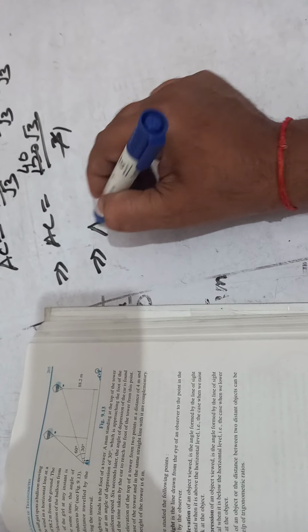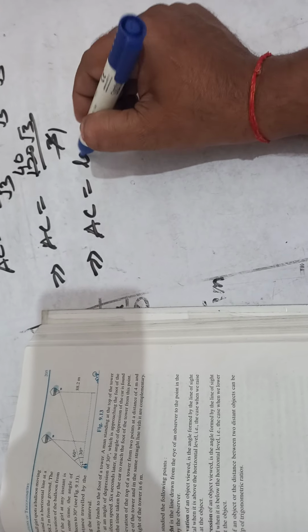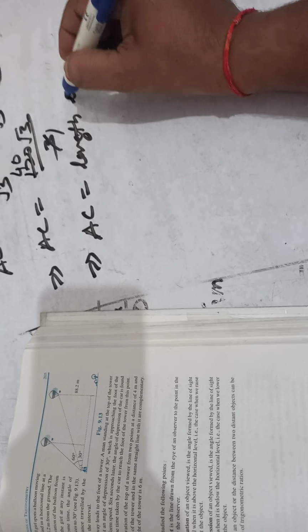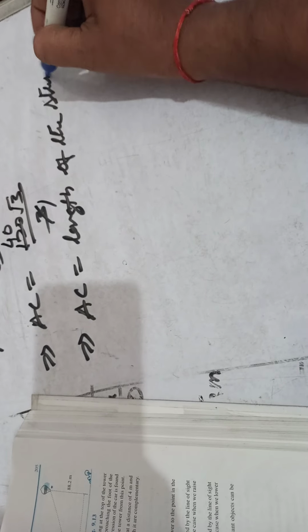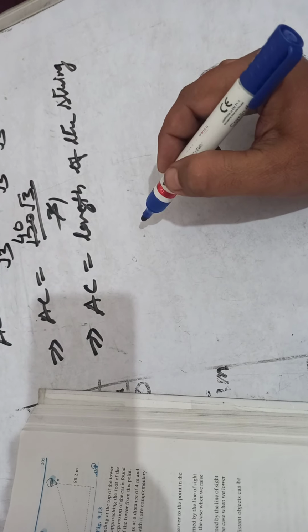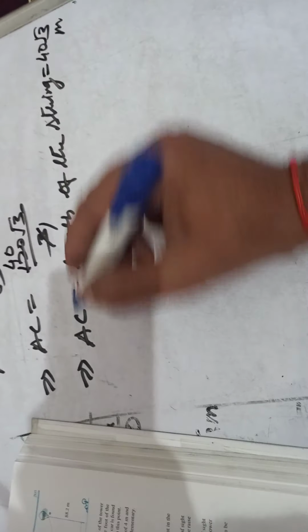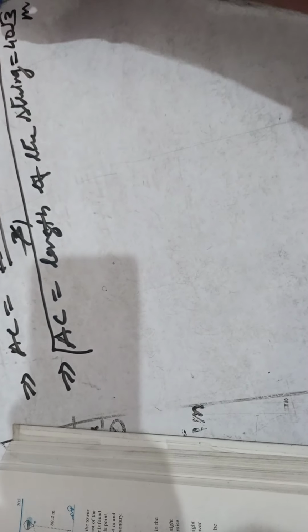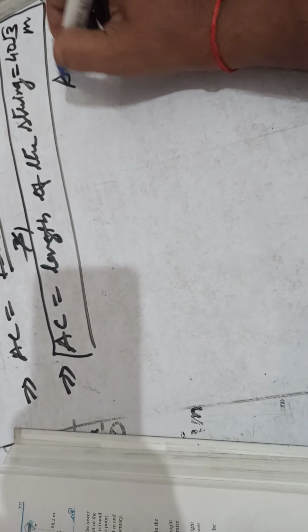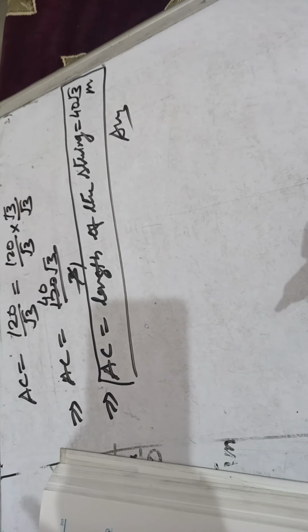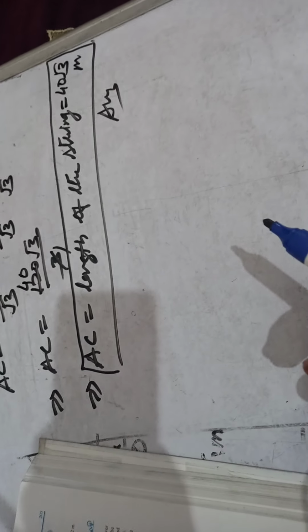This implies that AC, the length of the string, equal to 40 root 3 meter. It is in meter. So 40 root 3 meter is the answer. Okay children, so this question is completed.